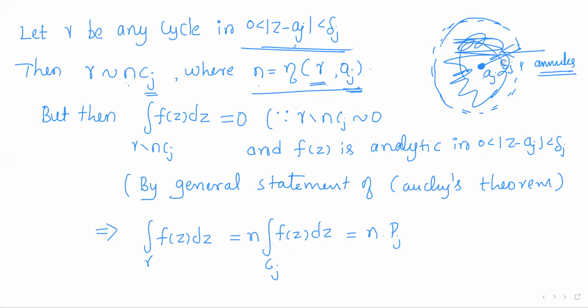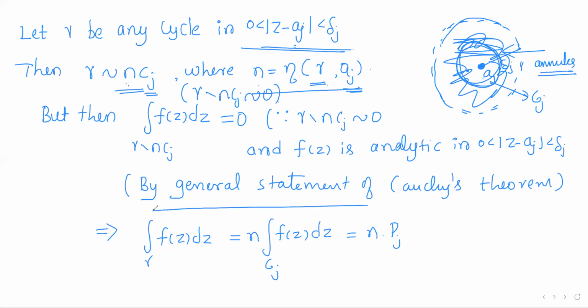In this annulus, we have considered the circle Cj, which forms a homology basis. So gamma will be homologous to n times Cj, or gamma minus n times Cj will be homologous to 0.